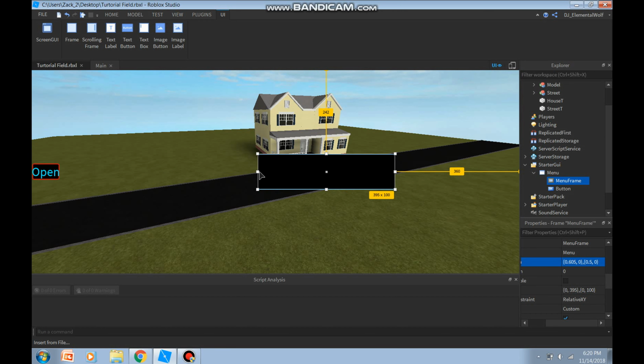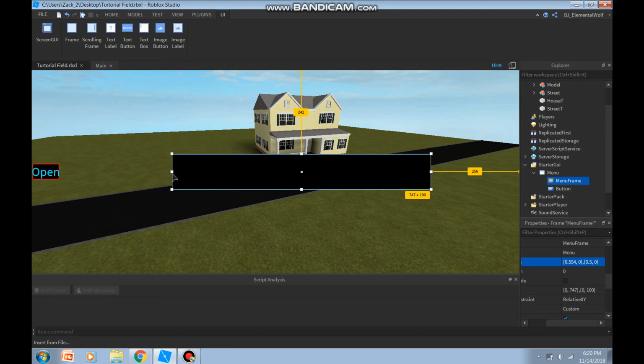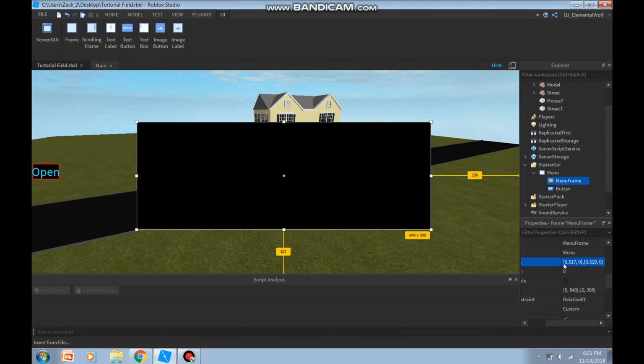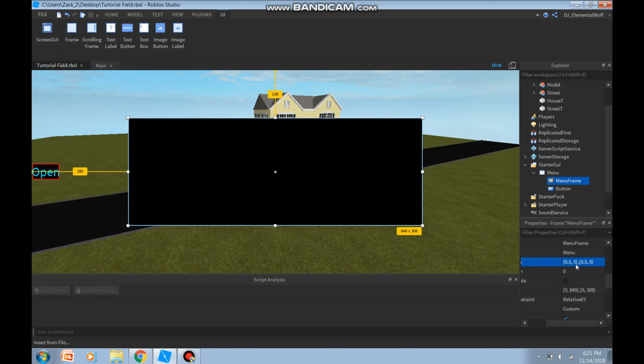Now we're gonna stretch it. What I'm doing is obviously gonna off center it, so we're gonna do that, and then we're gonna recenter it. So it's gonna be 0.5 by 0.5. Okay, now it's exactly in the center of the screen, and it'll stay in the center of the screen.